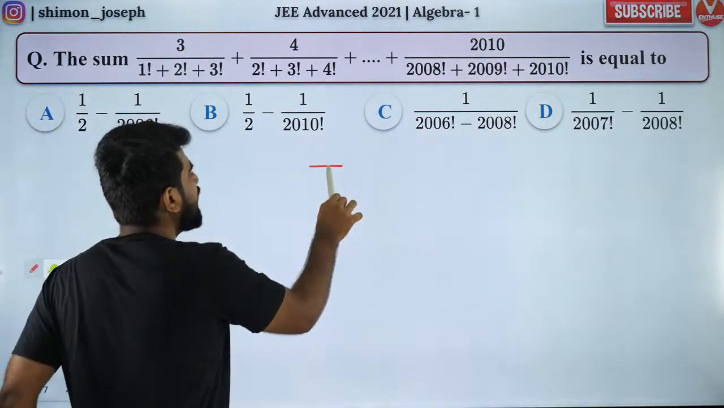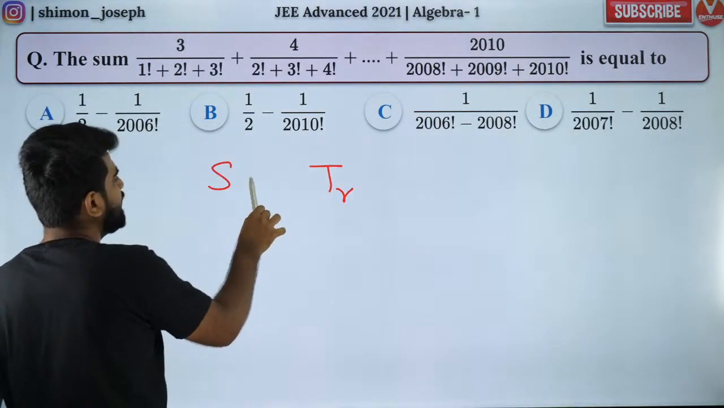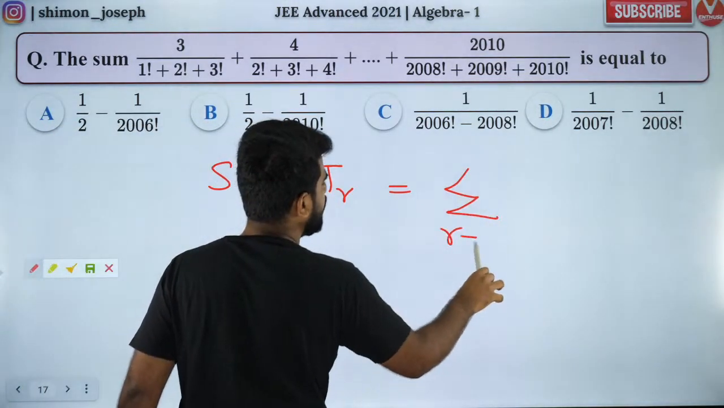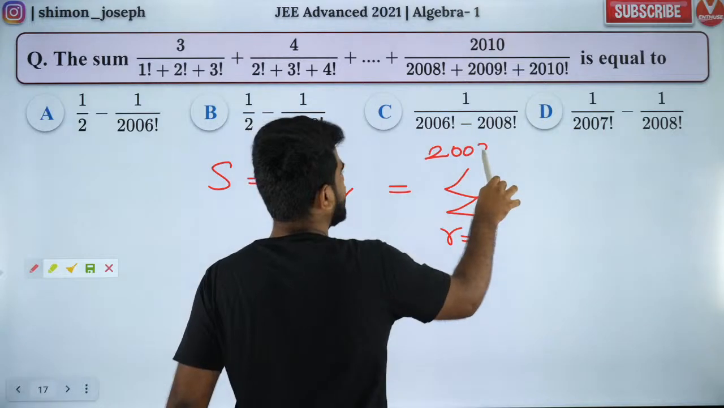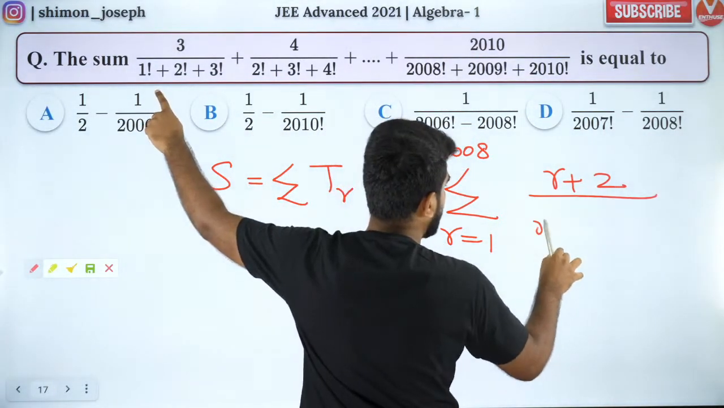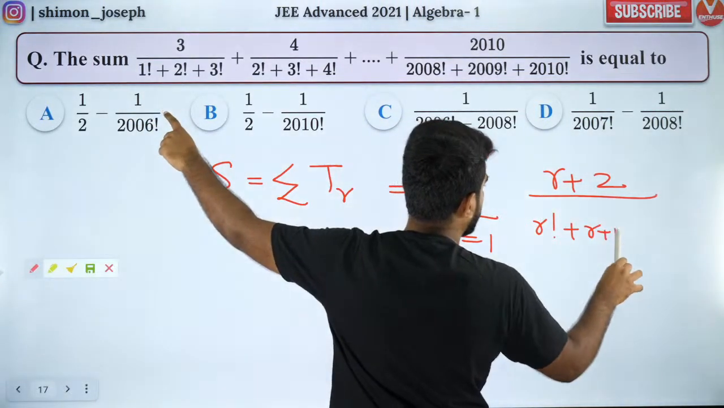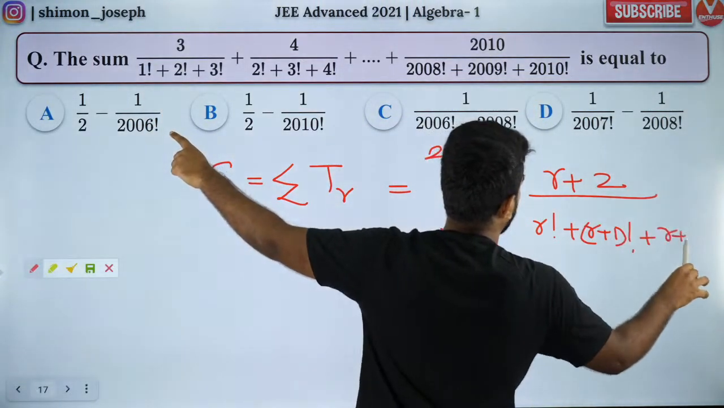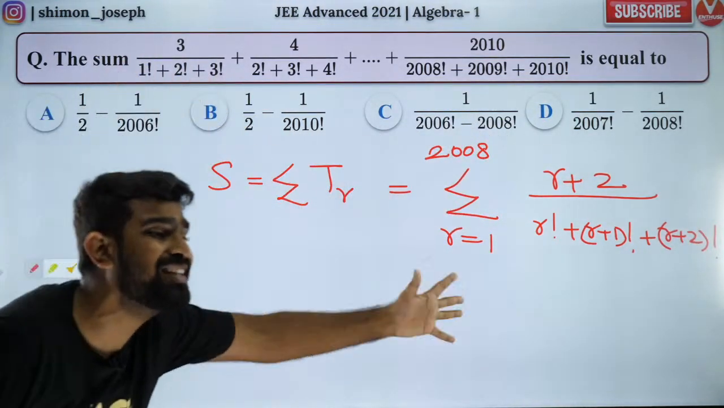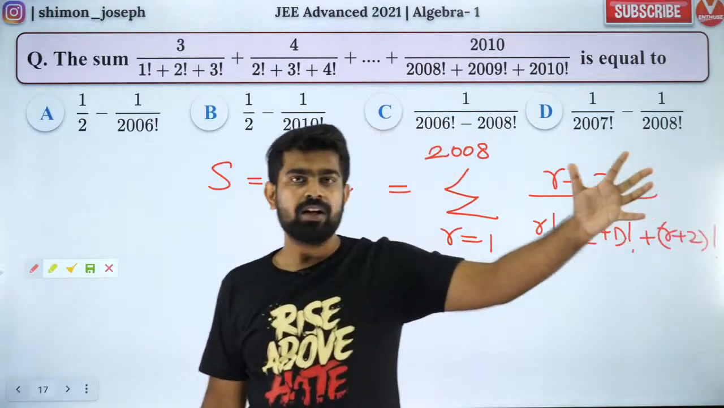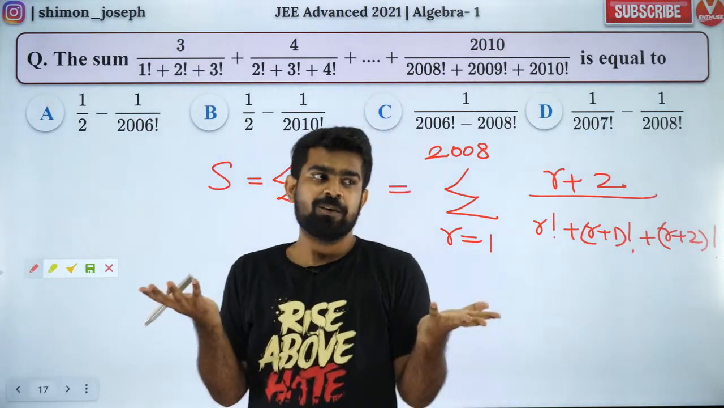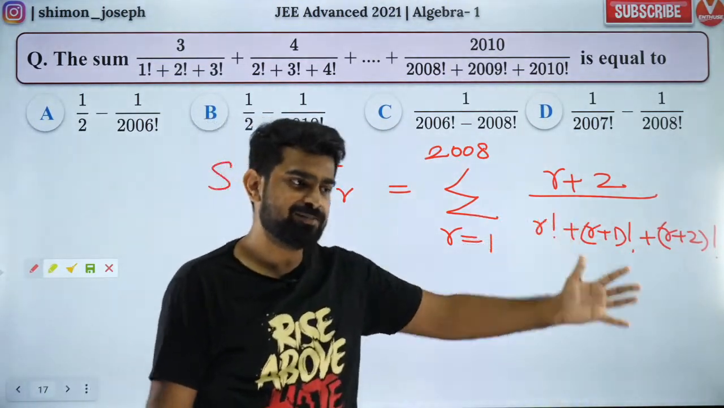So guys, what is the general term? S is equal to sigma T_r. So sigma r equal to 1 to 2008, it will be (r plus 2) divided by (r factorial plus (r plus 1) factorial plus (r plus 2) factorial). How many of you understood this? If you understood this, you should have solved it, my dear. How? You should have done this.